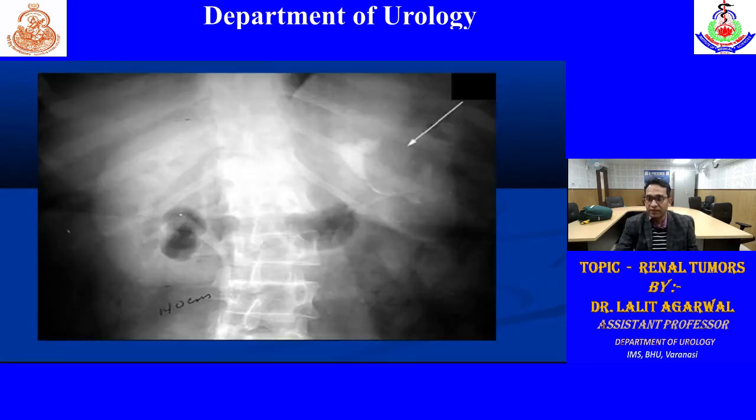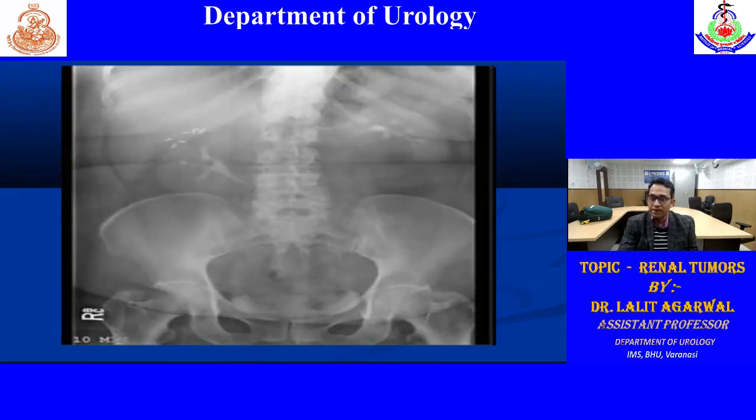Similarly, we can visualize some spherical structure or density displacing the PCS, that is suggestive of tumor. Similarly, in this film, there is some evidence suggestive of a left renal mass.